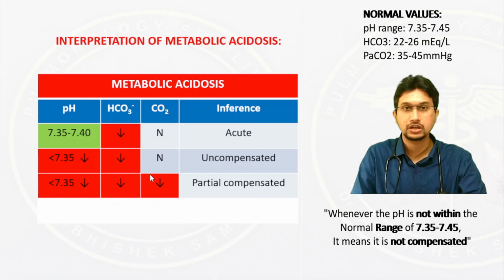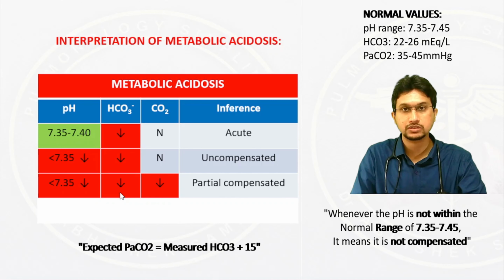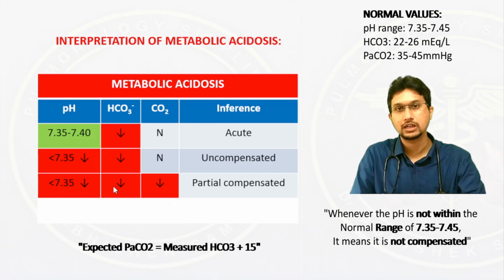And you can also apply the expected compensation of carbon dioxide in metabolic acidosis by adding 15 to the measured bicarbonate. If it matches, it means it is compensating. If not, it is not compensating. And you have to suspect an added metabolic or respiratory acidosis or alkalosis if that is not matching.